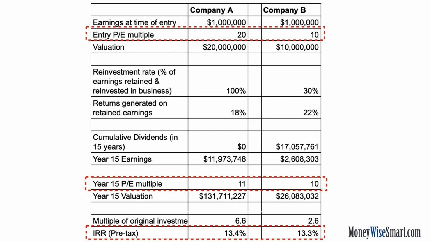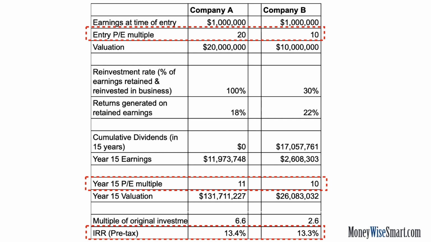We show the cumulative dividends that B pays out, so whatever B is not able to reinvest, it pays out as dividend. And in year 15, let's assume that the P multiple for B remains the same at 10, whereas A undergoes a derating. So remember, when we bought A, we bought it at a P multiple of 20, but let's assume that in year 15, the P multiple of A is only 11.